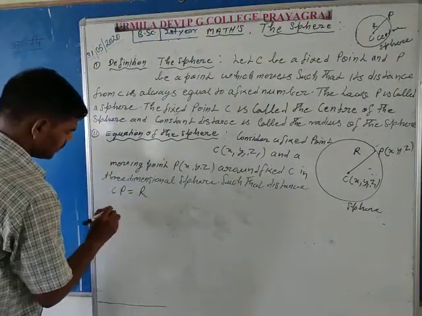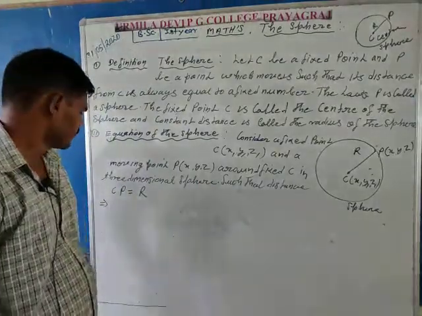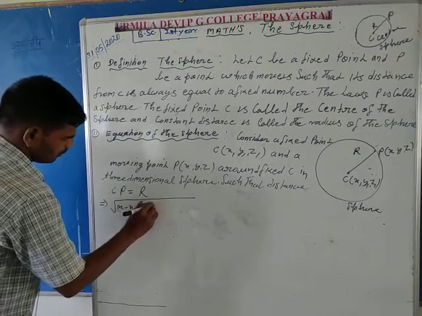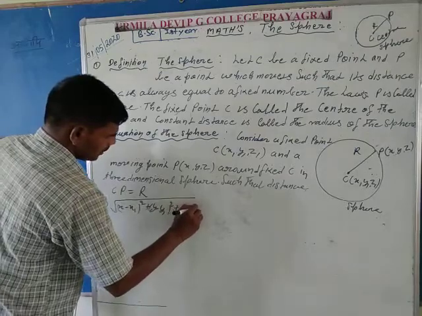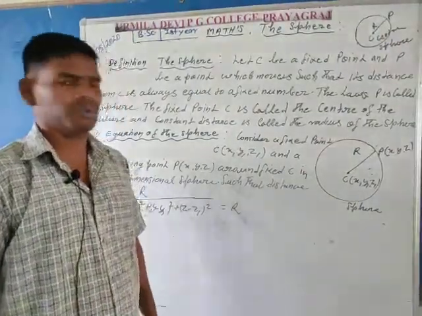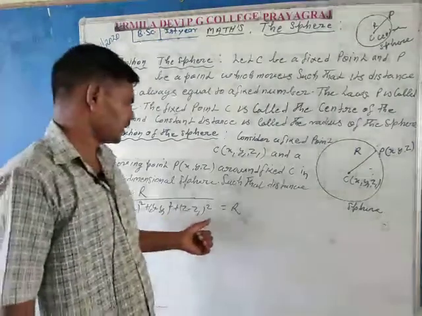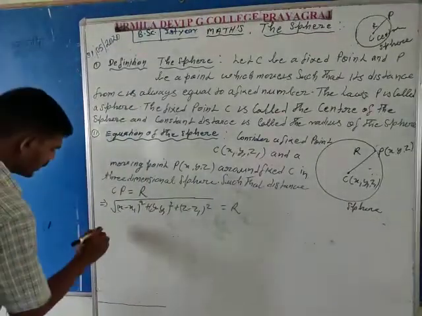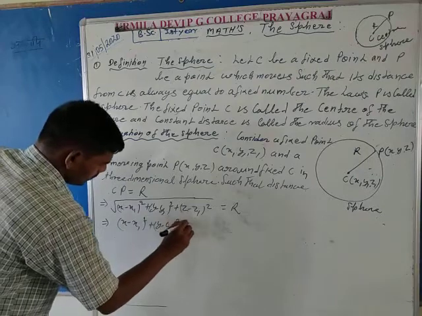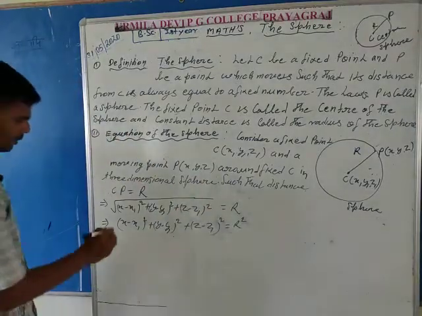Here we use the distance formula between two points, where the first point is capital C and the second point is capital P. According to the distance formula, the square root of (x minus x1) whole square plus (y minus y1) whole square plus (z minus z1) whole square is equal to capital R. Taking the square root on both sides: (x minus x1) whole square plus (y minus y1) whole square plus (z minus z1) whole square is equal to r square. This equation is called the equation of the sphere.